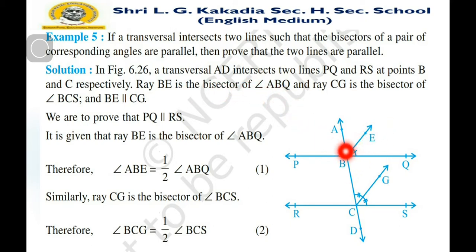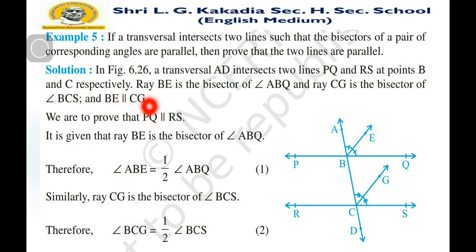BE is the bisector of ABQ, which means it divides angle ABQ into two equal parts, ABE and EBQ. So angle ABE and EBQ are equal. And ray CG is the bisector of angle BCS, which means CG divides BCS into two equal parts, BCG and GCS.